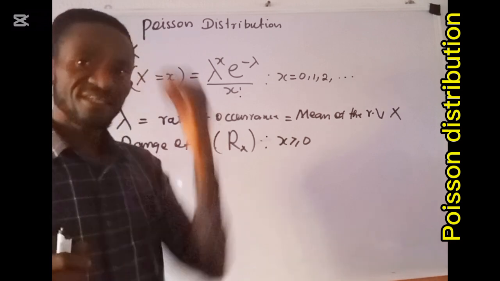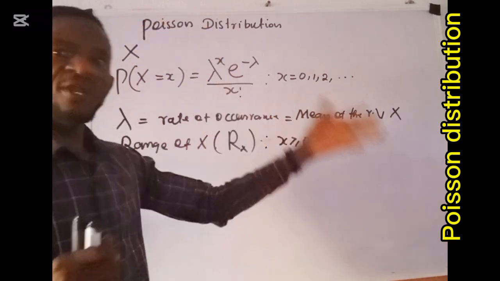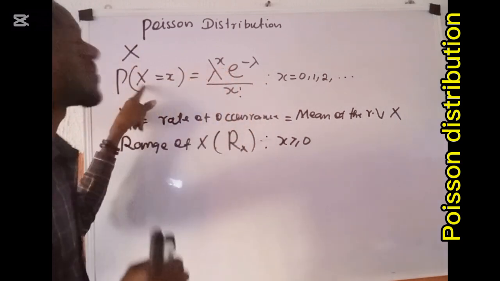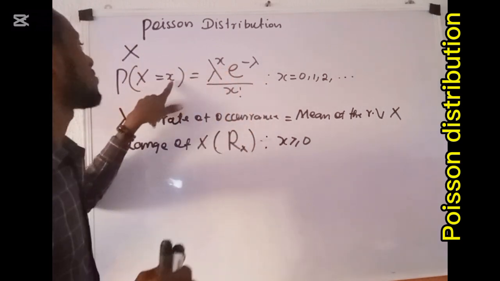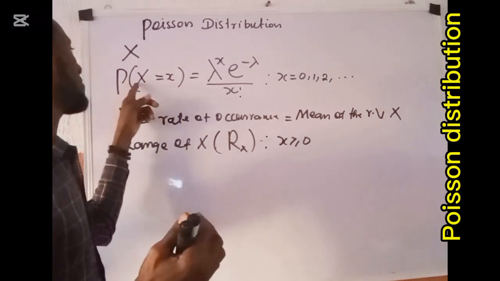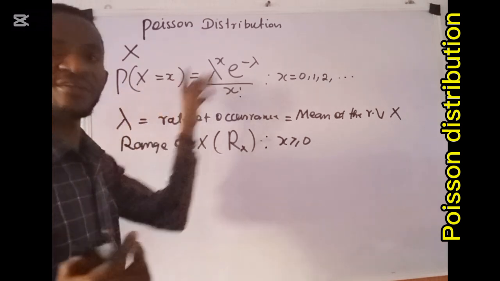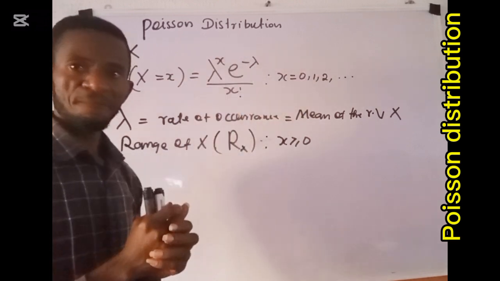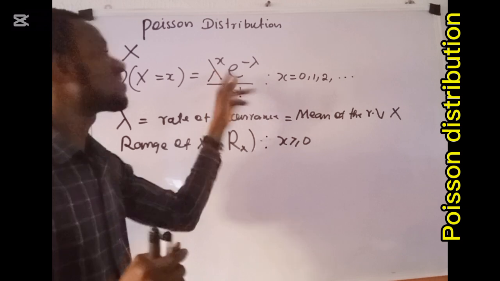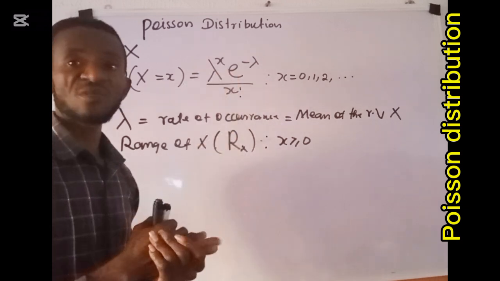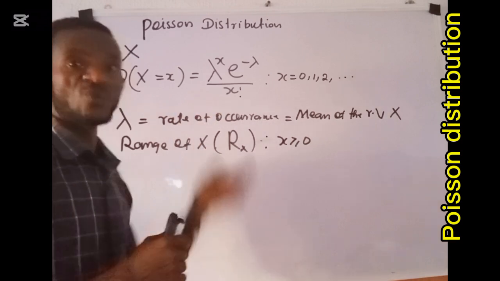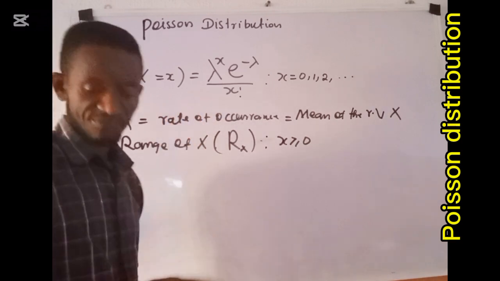So people might require us to find the probability that this random variable X takes a value 0, the probability that it takes a value 1, and so on down the line. As long as we know the rate of occurrence, we can solve the problem. So let us take 1 or 2 questions to demonstrate how to do it.